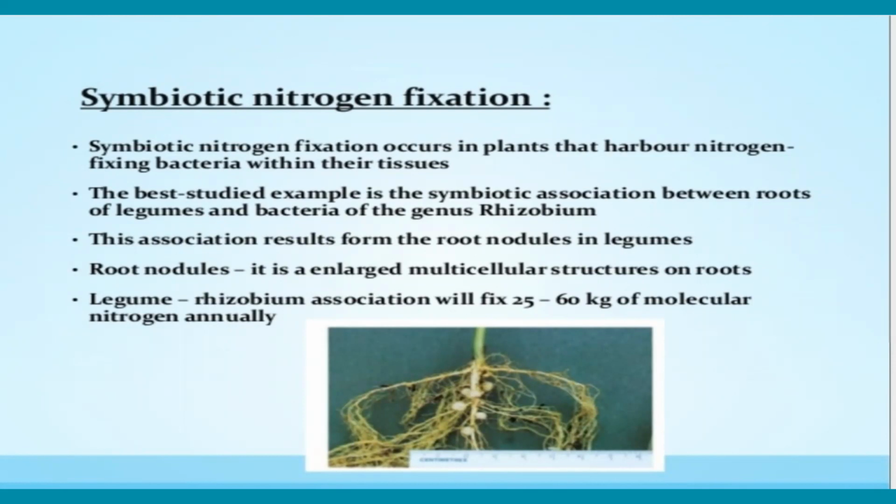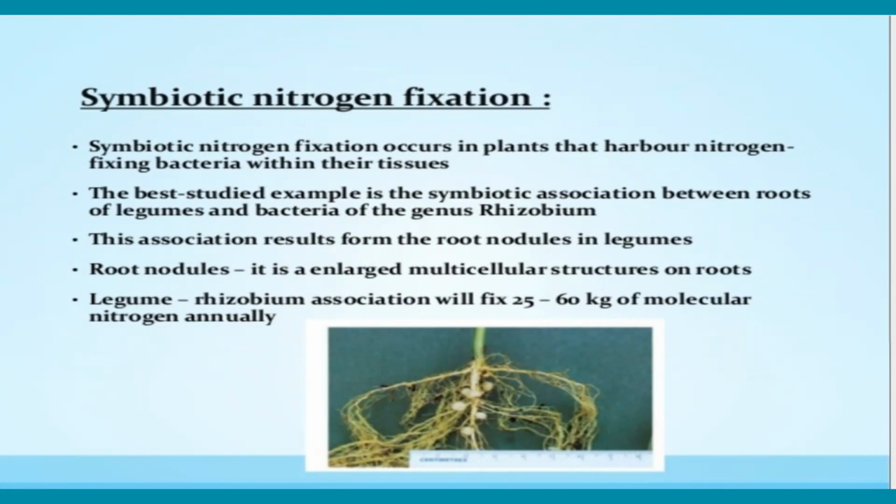What is a root nodule? A knob-like structure. They are round or small knob-like outgrowths called nodules. They are usually found laterally on roots, and they are enlarged multicellular structures on the roots.